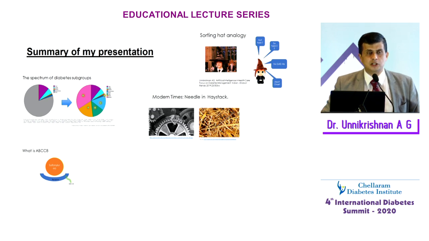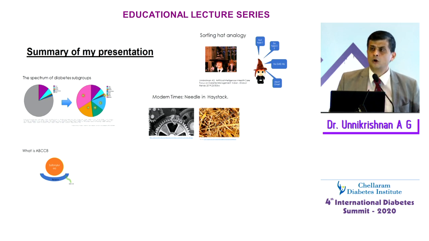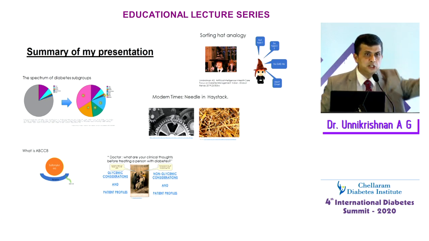I also talked about the extreme precision medicine where you personalize treatment, and I showed you one of my patients who did well on sulfonylurea as a newborn with diabetes. I also talked about looking at non-glycemic aspects. Age of the patient, is it an elderly patient? Is he or she staying alone? Is he or she at risk of hypoglycemia? Looking at those characteristics, then setting the glycemic goal and then choosing the tablet.